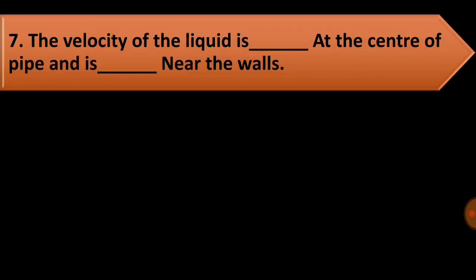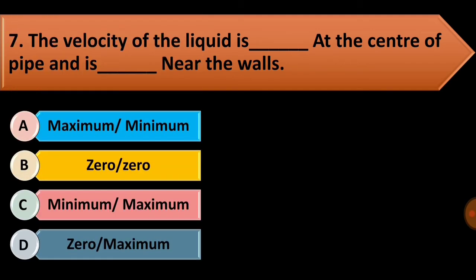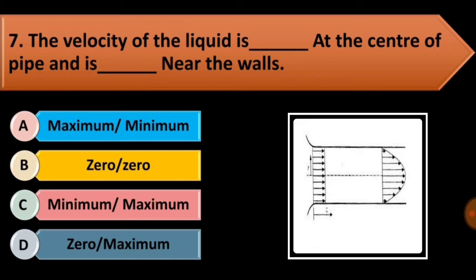Question number 7. The velocity of the liquid is dash at the center of the pipe and is dash near the walls. Options are given: maximum to minimum, 0 0, minimum to maximum, and D is 0 to max. You know very well the velocity of the liquid at the center is always maximum and near the wall is always minimum. Here I have shown photographs for your easy understanding. So have a look.